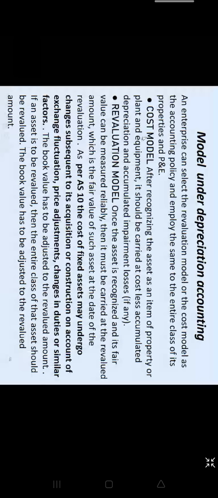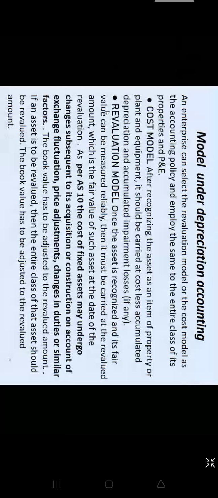Now cost model was under AS 6, accounting standard 6. This was the model which people are using so far. Like you remember when you prepare depreciation account, you write the book value in the asset, and what is your book value? That is your cost, that means historical cost, purchase price minus depreciation till date. The book value is shown in your asset account and in your balance sheet.